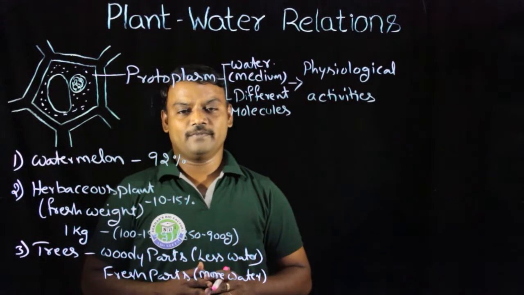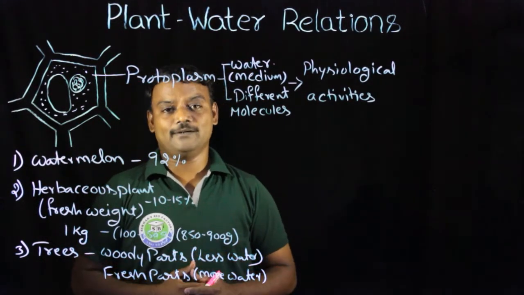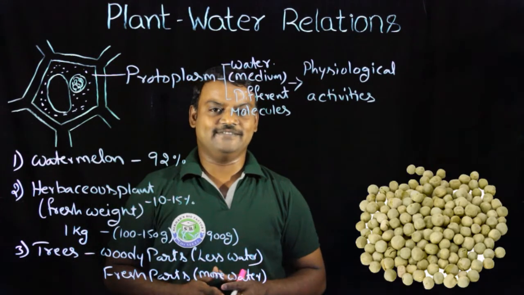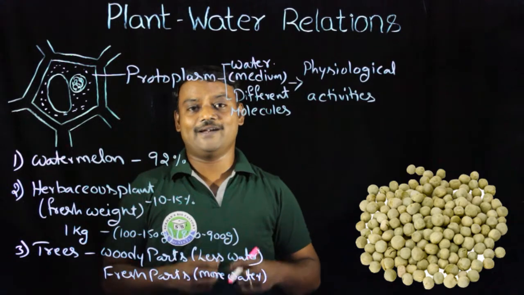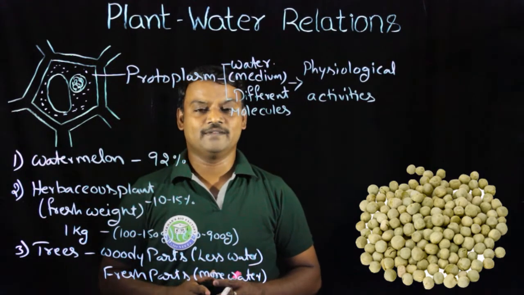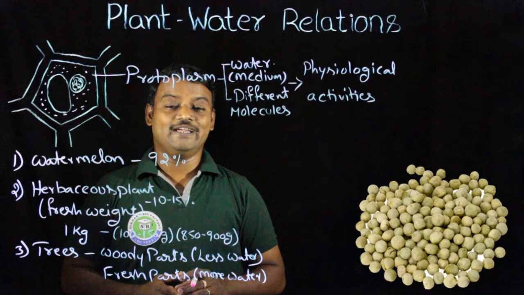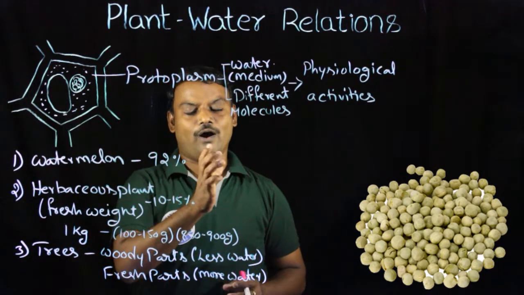Similarly, take one more example, a dry seed. Dry seed means we think the seed is completely dry without water, but even though it is a dry seed, it has a little bit of water.